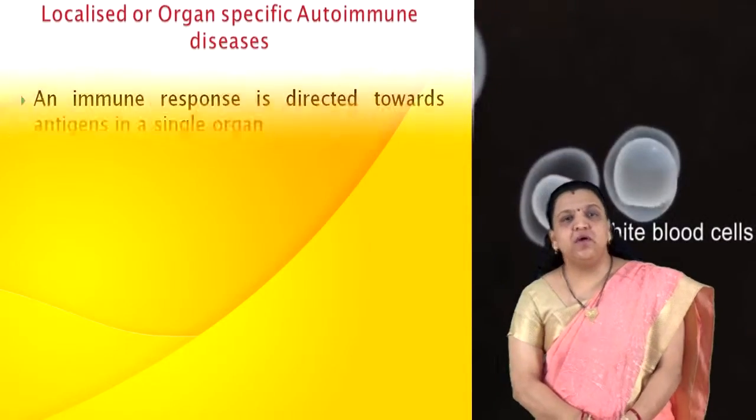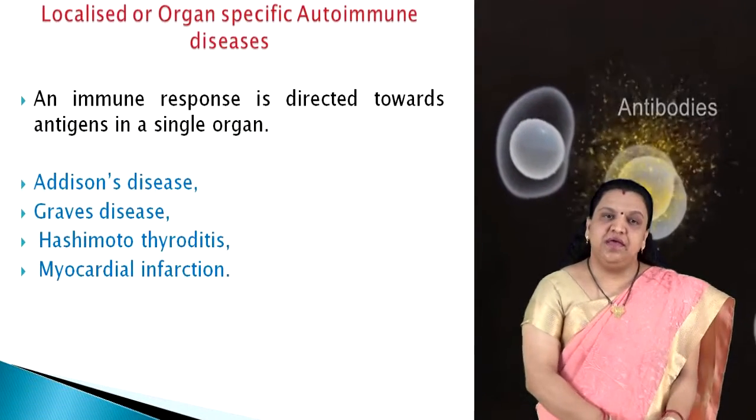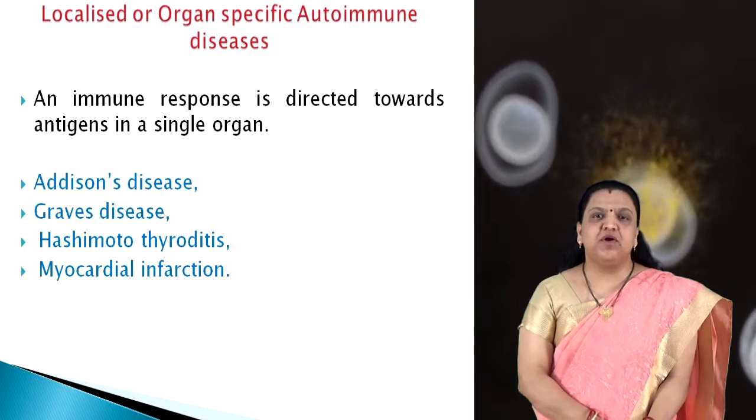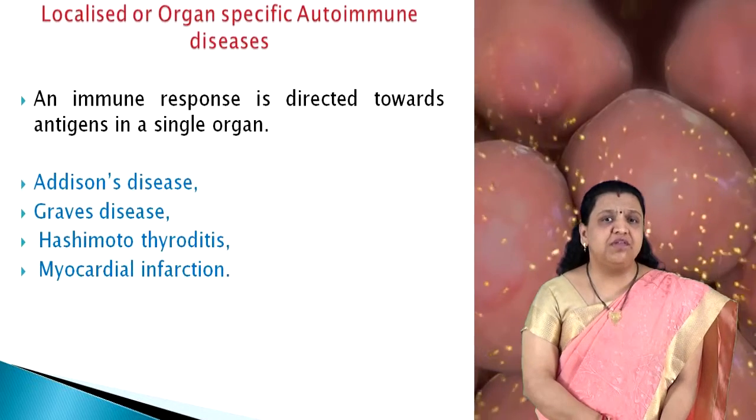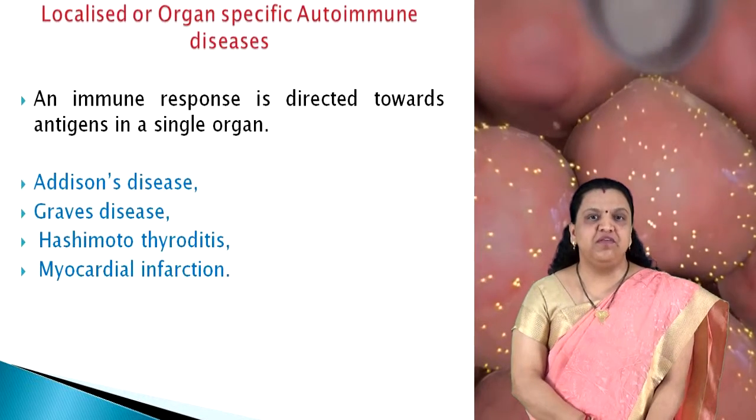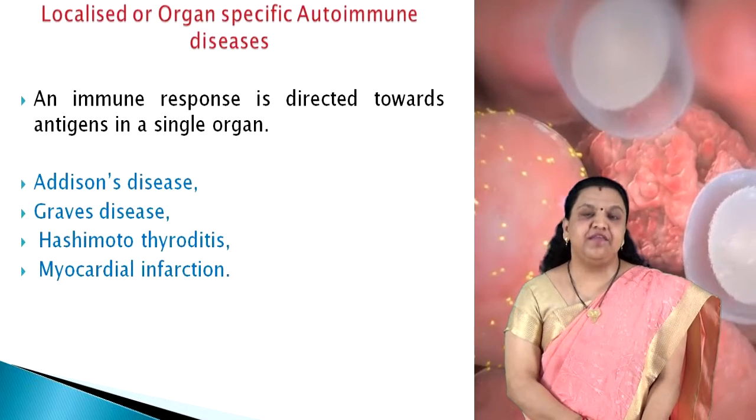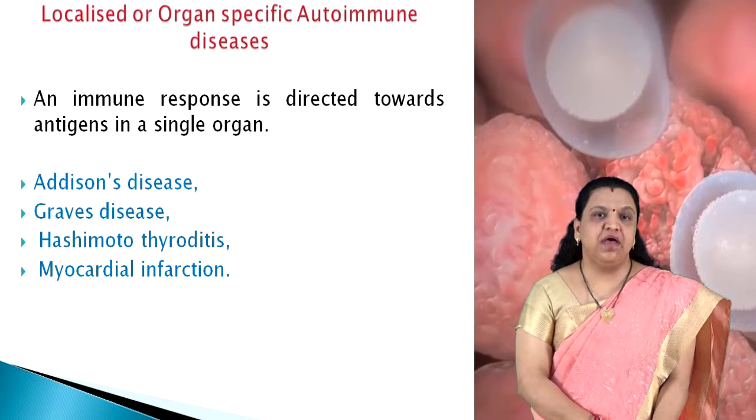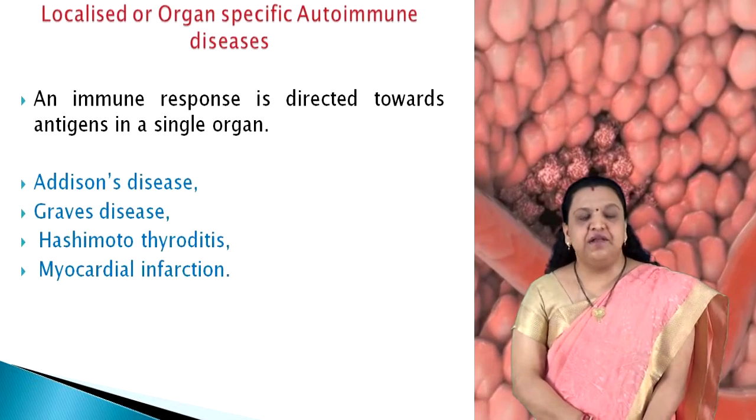When we talk about the localized or organ-specific autoimmune diseases, an organ-specific autoimmune disease is one in which an immune response is directed towards antigen in a single organ. There are various examples of localized or organ-specific autoimmune diseases. Prominent among them are Addison disease, Graves' disease, Hashimoto's thyroiditis, then myocardial infarction.